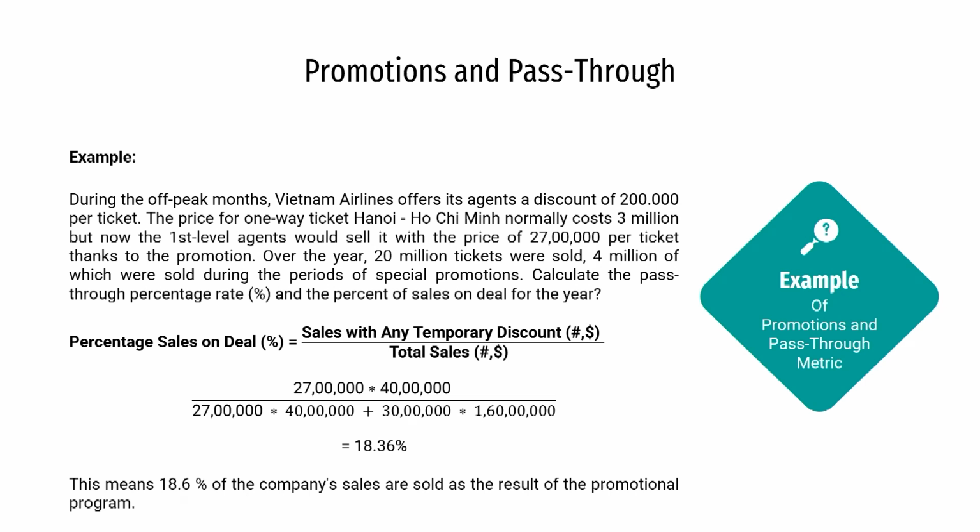Over the year, 20 million tickets were sold, 4 million of which were sold during the period of the special promotions, meaning 4 million were sold on discount, or on the deal. Now, you need to calculate the pass-through percentage rate and the percentage of sales on deal for the year. Numbers are very clear, we just need to put these numbers in the formula. So, let us first calculate the percentage sales on deal.